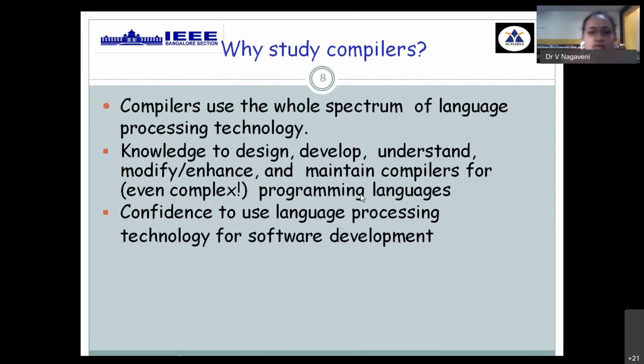To start with, we first need to understand what is meant by a compiler and why we should study it. When we are talking to any end user or any other person, we need to have a communication language which is known to both persons. Then only the communication will be easier.